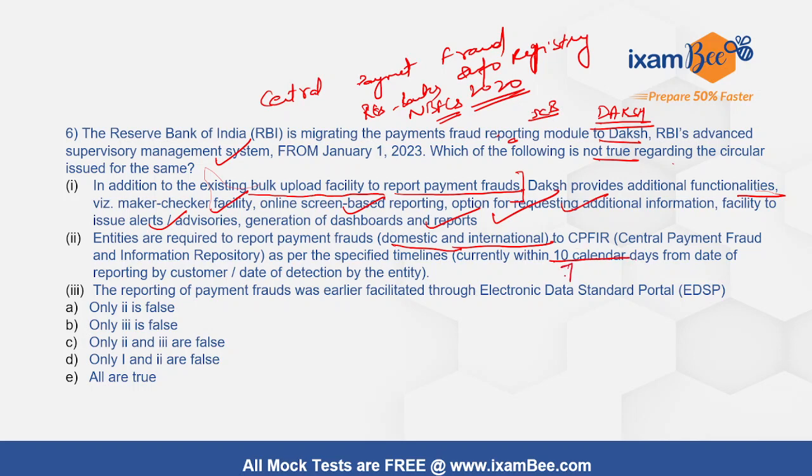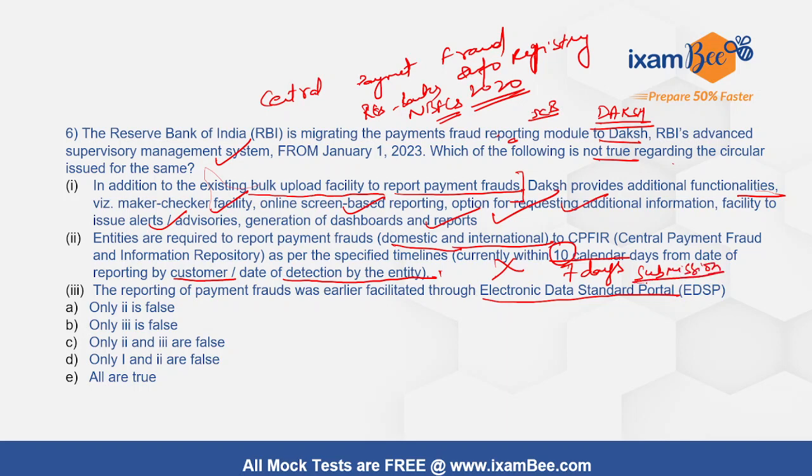So it is not 10 calendar days, it is 7 calendar days from the date of whether the customer is reporting the payment fraud or it is being identified by the entity itself. Right, so they need to be reported, and this is incorrect because the timeline is of 7 days, and the reporting of payment fraud was earlier facilitated through electronic data submission portal, not standard portal.